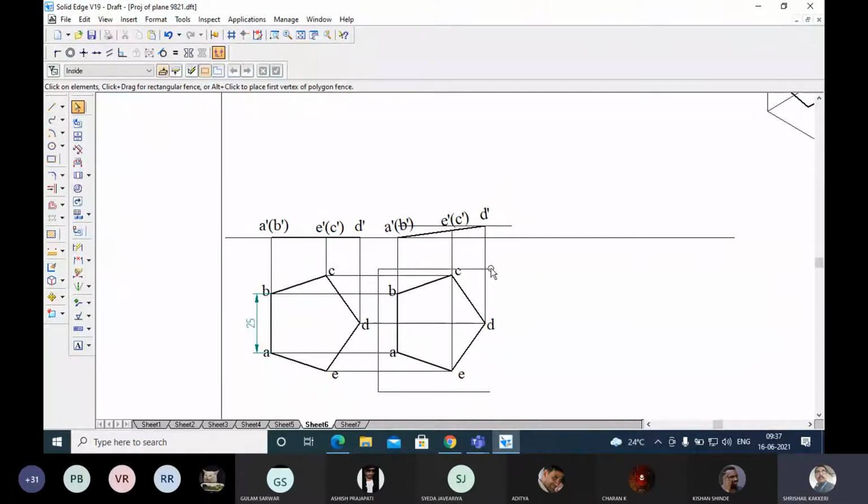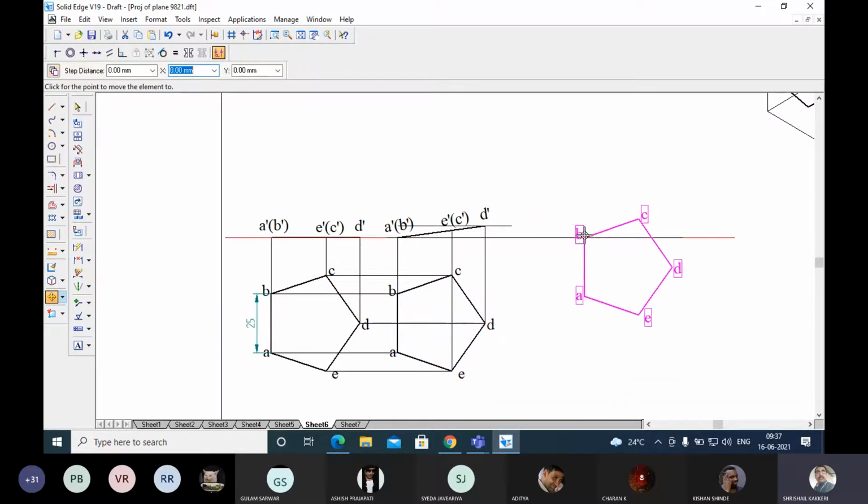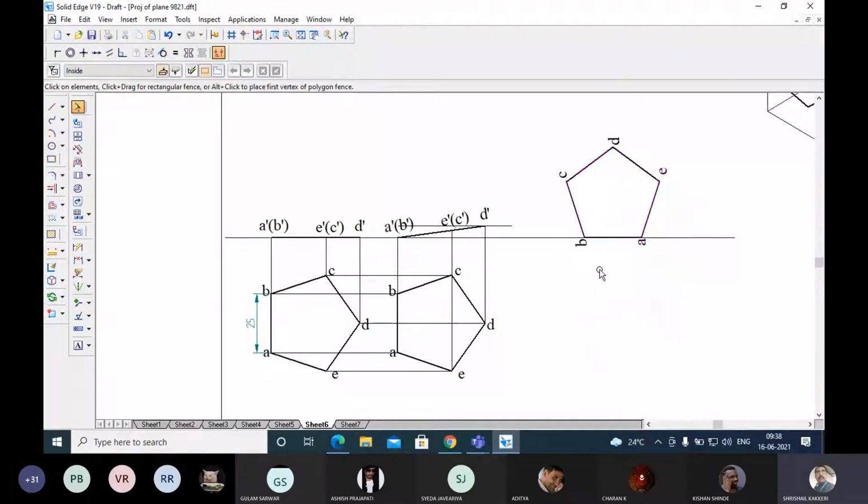Okay, select this. Move by taking this point here. You keep it here. Next, go to rotate. This is the point of rotation, and any point on this has to be on this. So I have taken parallelity. Now I'm going to move this. Take this point. It has to be on this. Okay, this is what we have done.